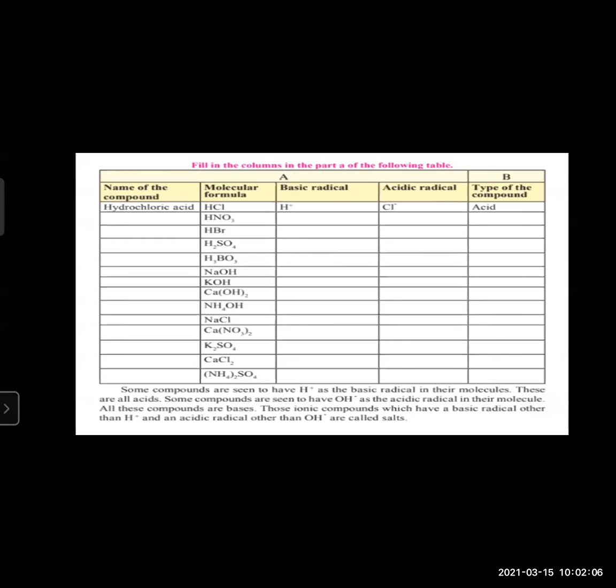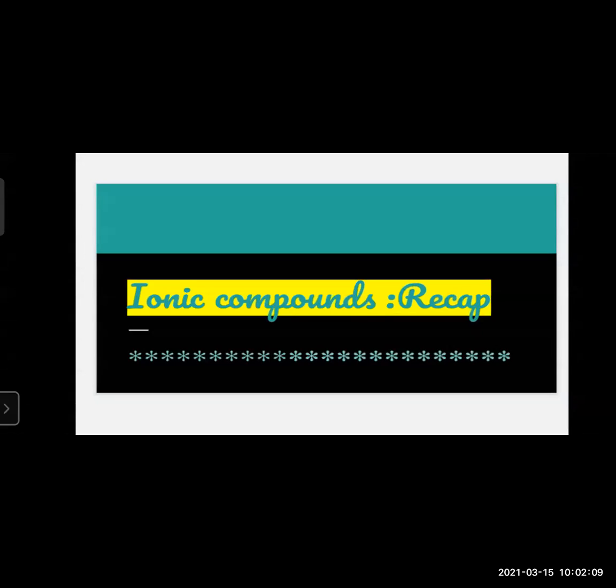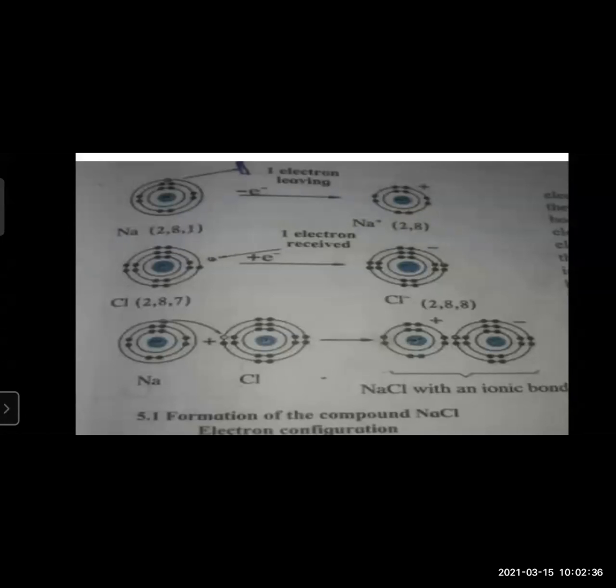Now I hope every one of you is having your textbook with you. I'm going through textbook page number 59, and you might find this topic there, ionic compounds. It is a recapitulation. Recapitulation means recap. We are revising it again. So page number 59, ionic compounds. Let us have a recapitulation for that. You can see this figure over there. Yes, it is scanned from your textbook only.